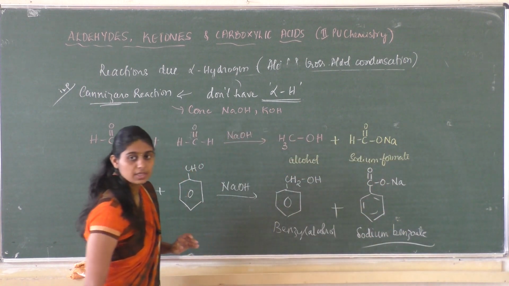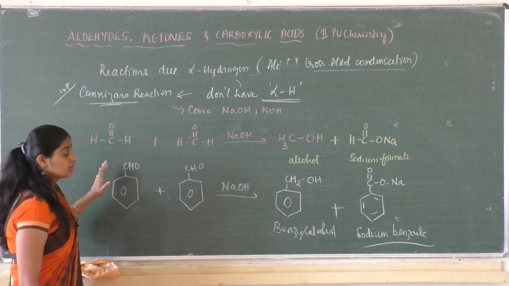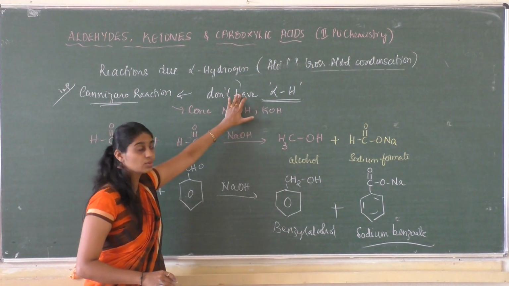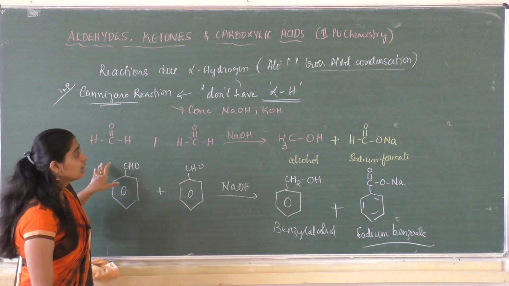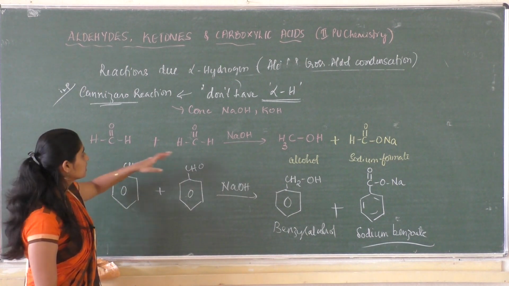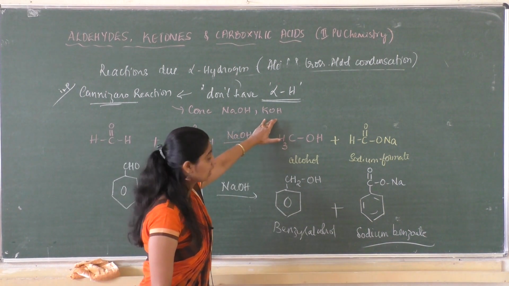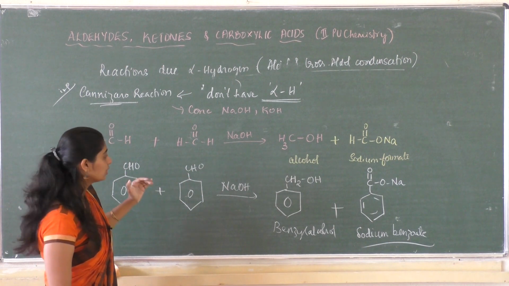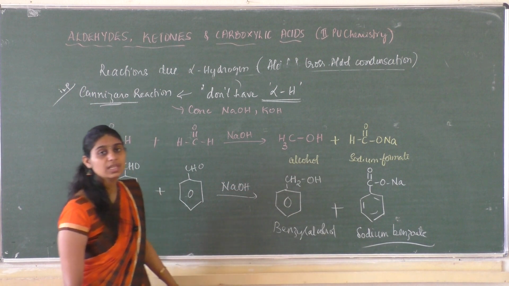An important reaction. When an aldehyde, since ketone is not possible here, which does not have alpha hydrogen atom, this is a must, is reacted with concentrated sodium hydroxide or potassium hydroxide, oxidation and reduction take place so as to give alcohol and sodium salt of carboxylic acid.